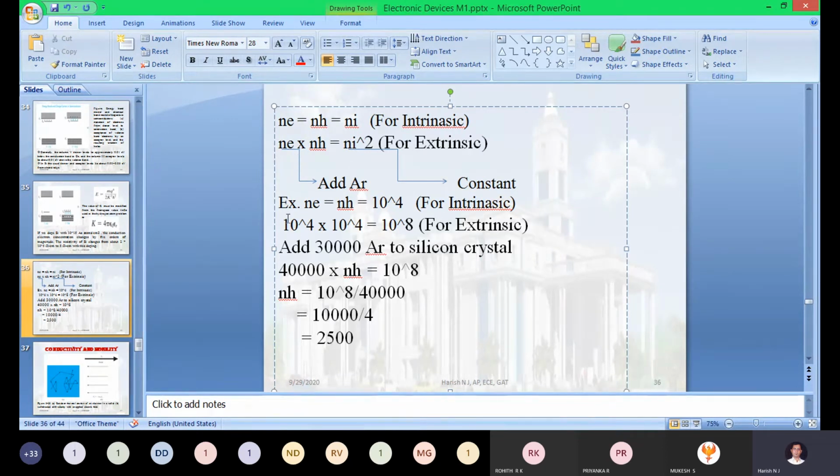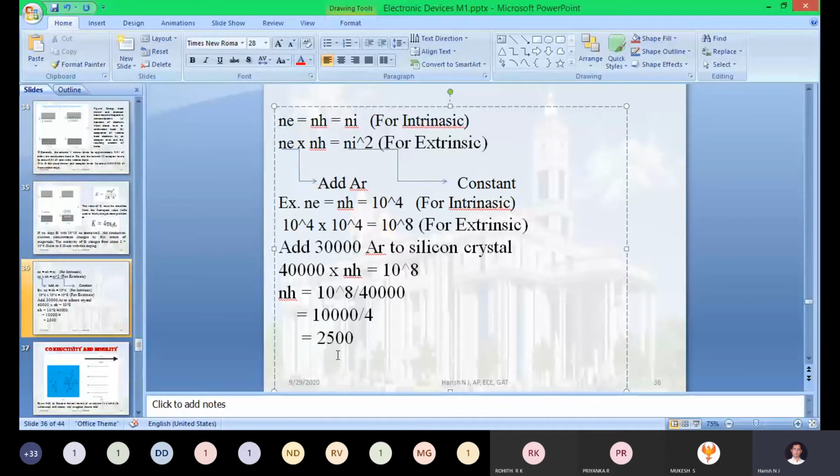We will calculate it using this simple equation. NH equals 10 to the power of 8 divided by 40,000, which gives NH equal to 2,500.